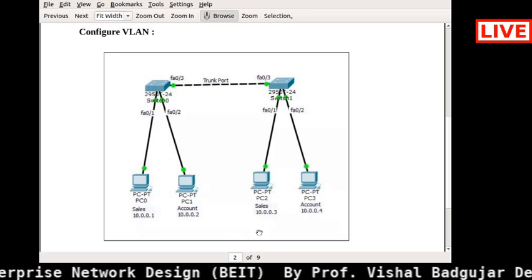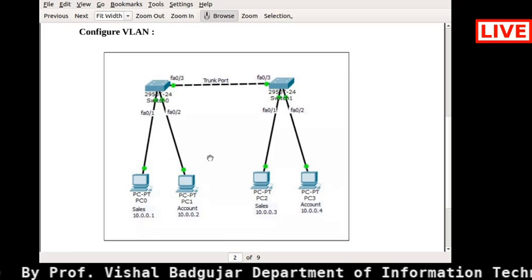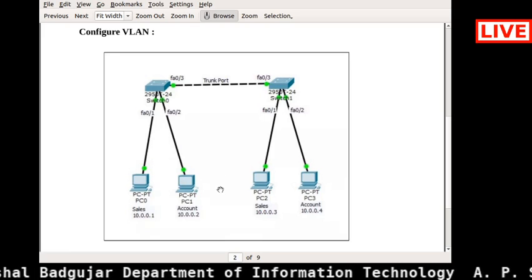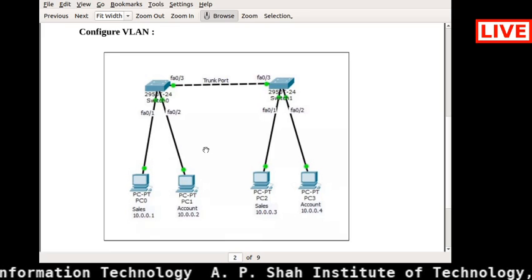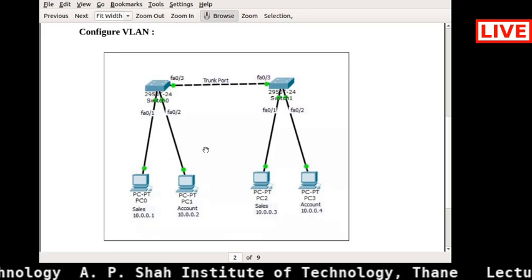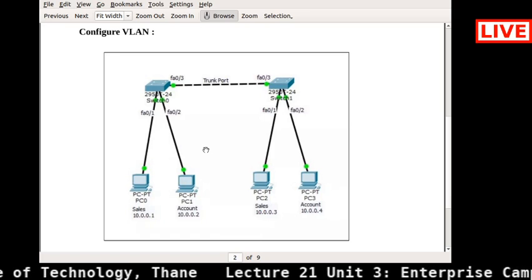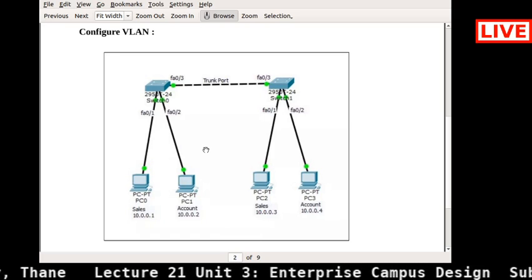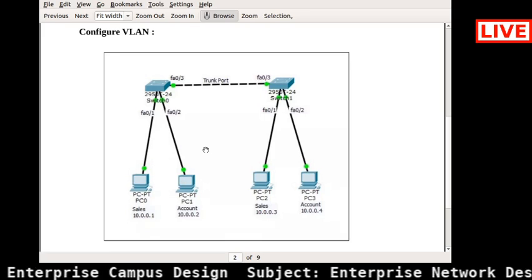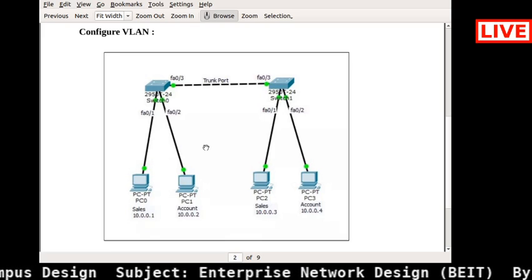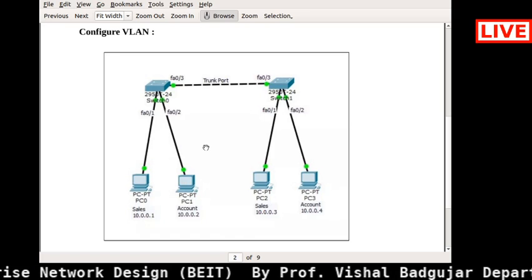So in this way you can configure the security with respect to VLAN, and you can manage easily. All these things you need to do in your laboratory sessions as well. Because in a lab session, whatever concepts we study, whatever concepts we implement or configure, you need to apply on your mini project as well, for example this VLAN configuration.